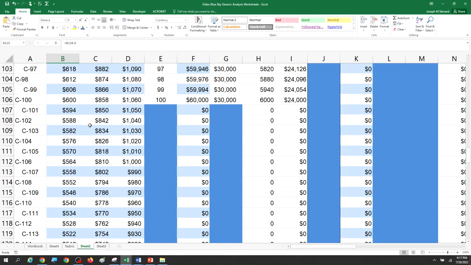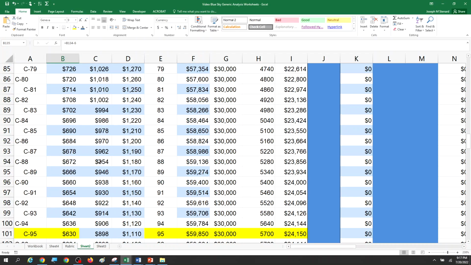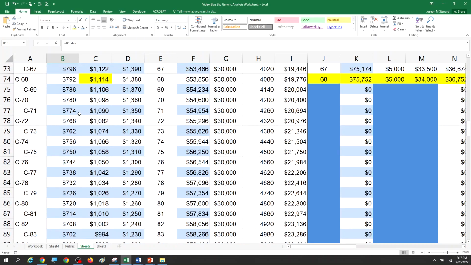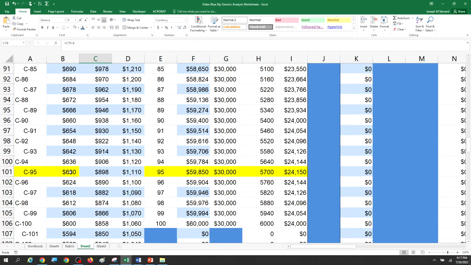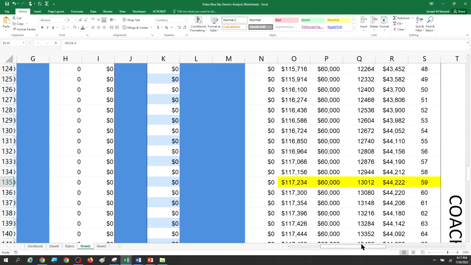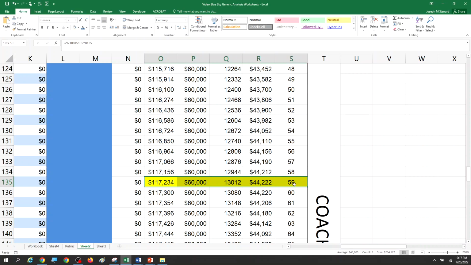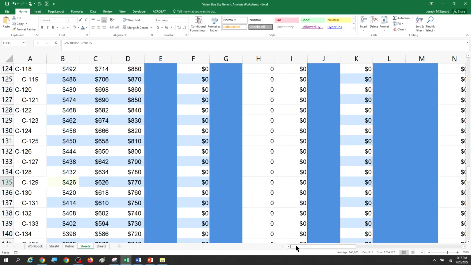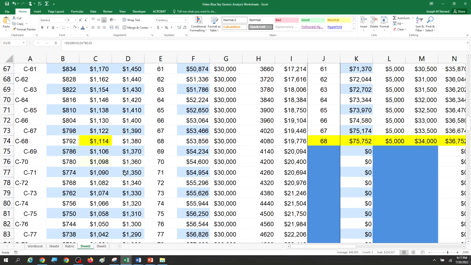And up here, I'm going to highlight the price I'm going to charge for the business class, and it might be confusing to me if I do it in the same color, so I'm going to do it in green maybe, and that one I'll do in green as well, and this one I'll do in green, and we have to figure out what price to charge for first class.